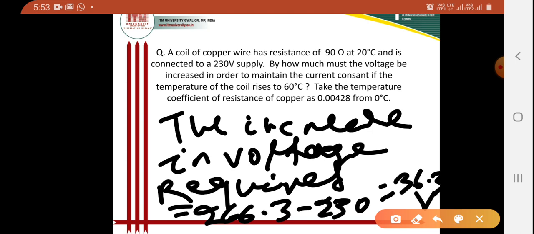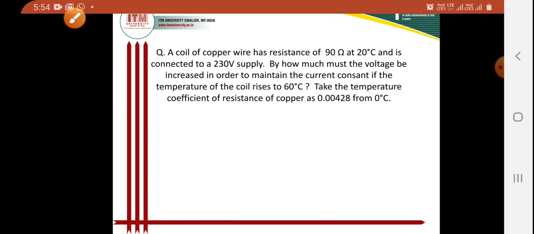So the increase in voltage required is 36.3 volt. Now you have the solution. Come to the next slide.